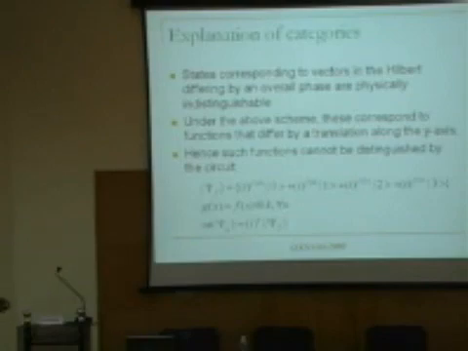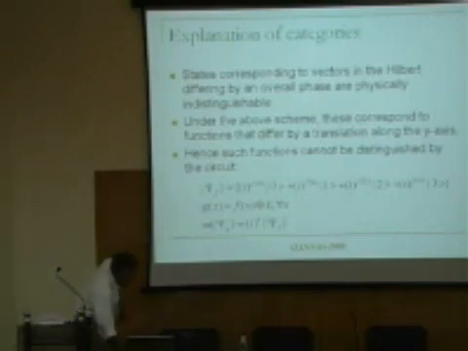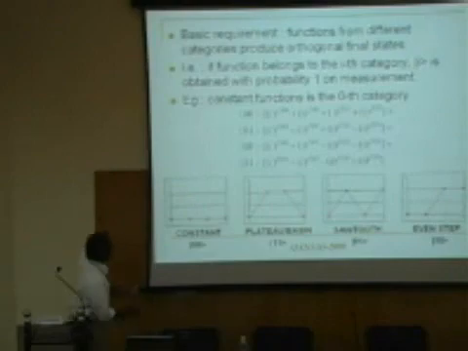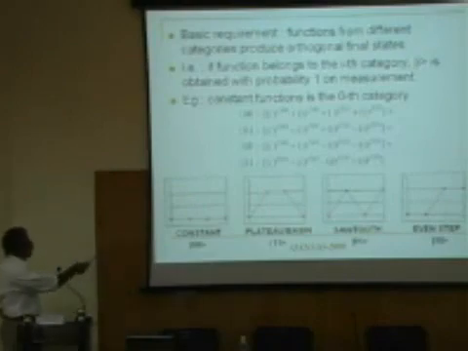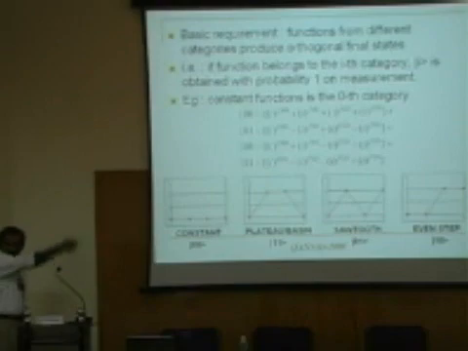And I think whatever I said has been written. The students wanted to emphasize that these functions belonging to a given category cannot be actually distinguished by the circuit. So to say, for example, that circuit can distinguish between constant and Plato-Basin, but not between constant functions.